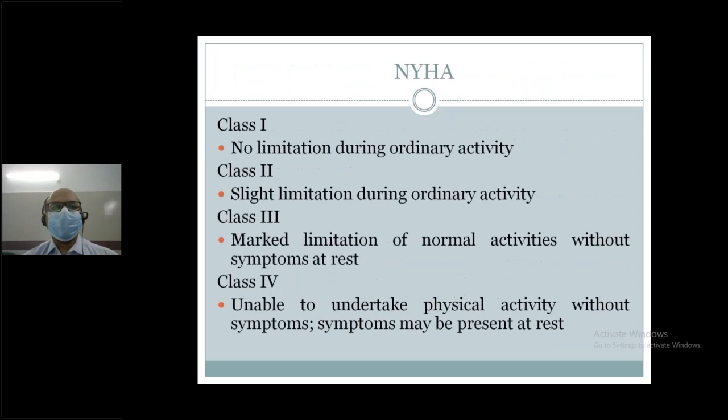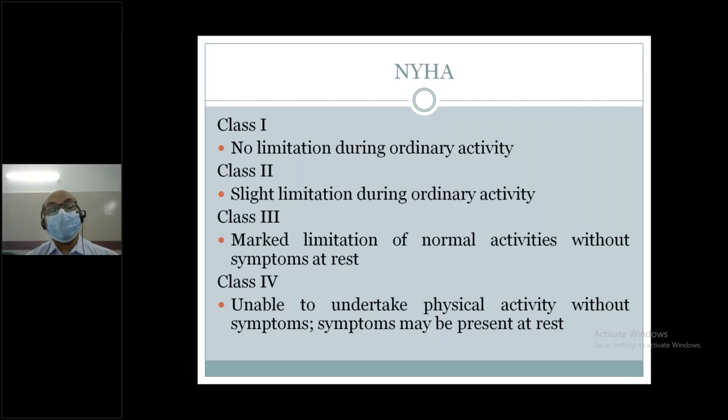New York Heart Association class 1, no limitation during ordinary activity. Class 2, slight limitation during ordinary activity. Class 3, marked limitation of normal activities without symptoms at rest.